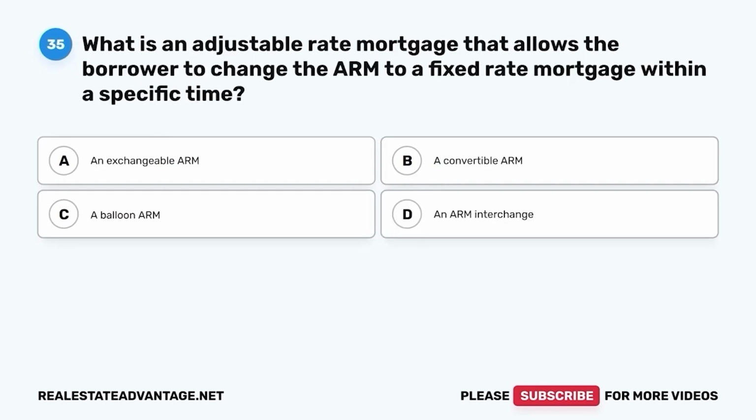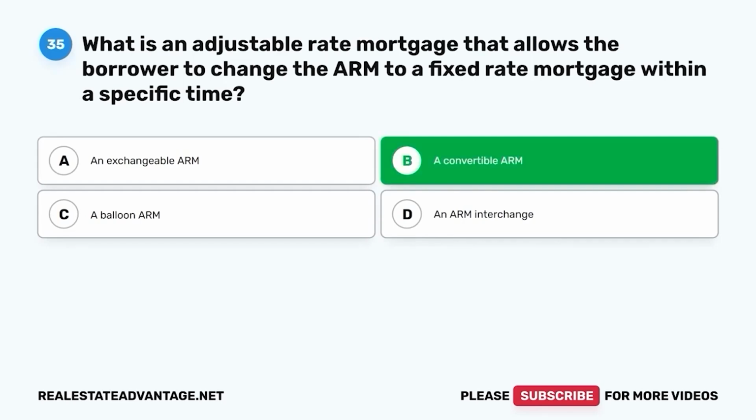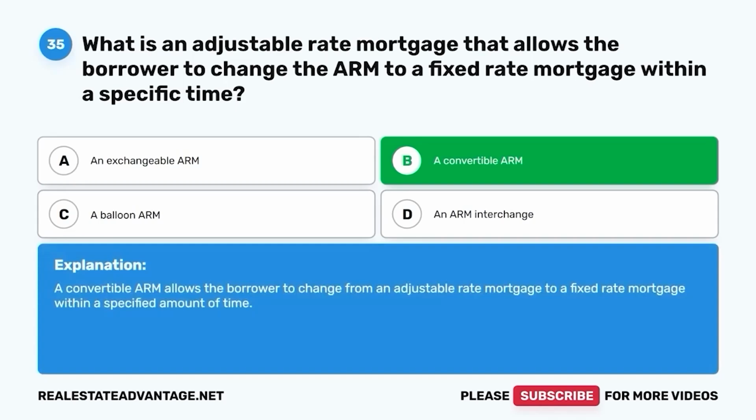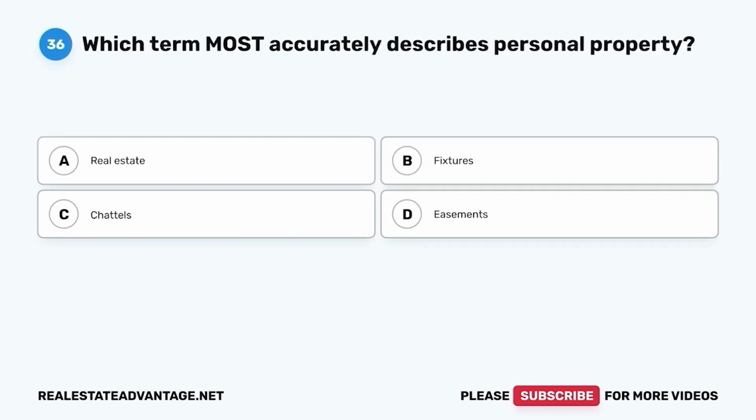Question 35. What is an adjustable rate mortgage that allows the borrower to change the ARM to a fixed rate mortgage within a specific time? A. An exchangeable ARM. B. A convertible ARM. C. A balloon ARM. D. An ARM interchange. The correct answer is B, a convertible ARM. A convertible ARM allows the borrower to change from an adjustable rate mortgage to a fixed rate mortgage within a specified amount of time.